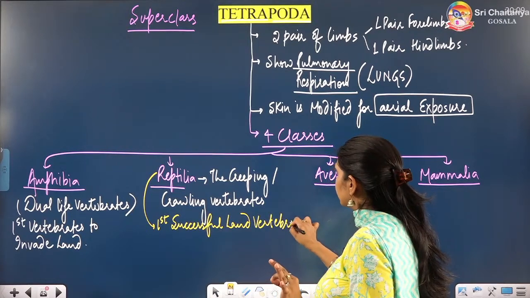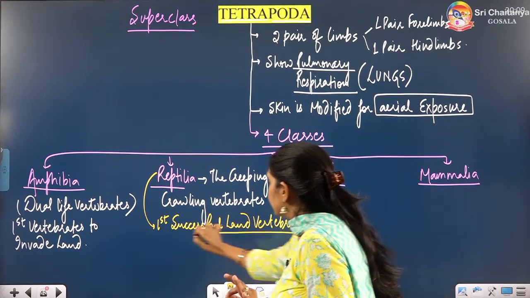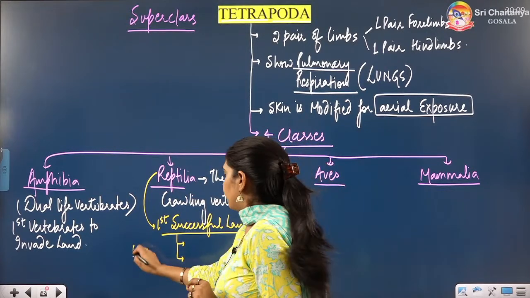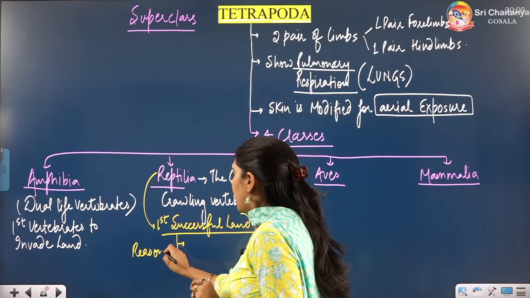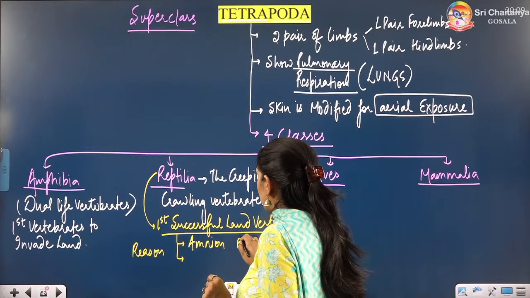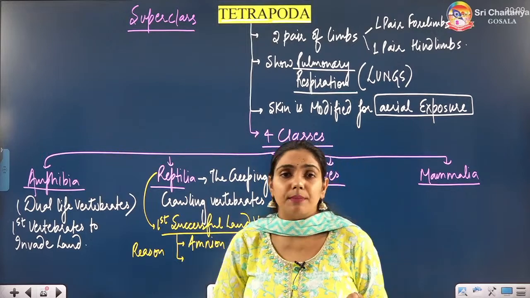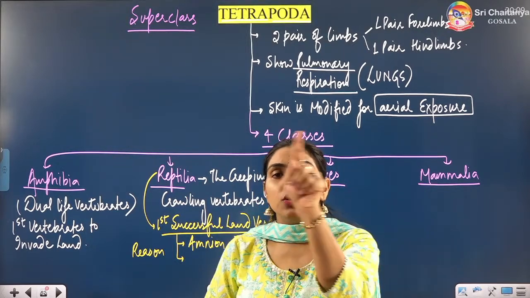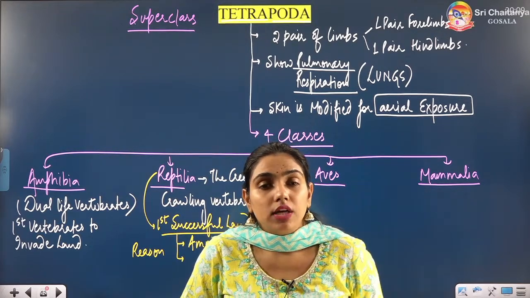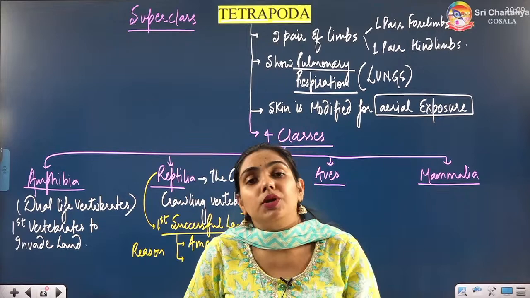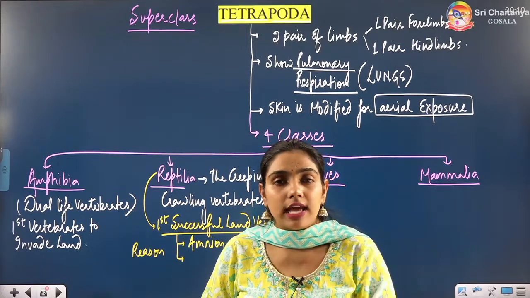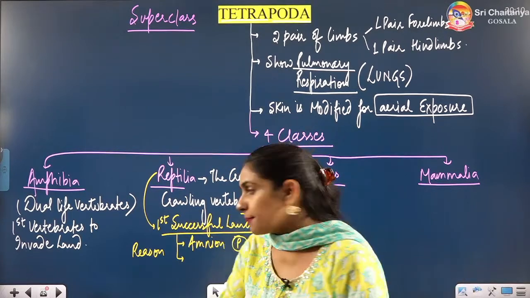What is the reason behind that? There are 2 main reasons. The first reason is they have amnion. So they are amniotes. Amnion is present. What is amnion? Around the embryo there is a protective covering which is known as amnion. So they are the first amniotes. Pisces, amphibians, they are anamniotes. Amnion is absent in them.